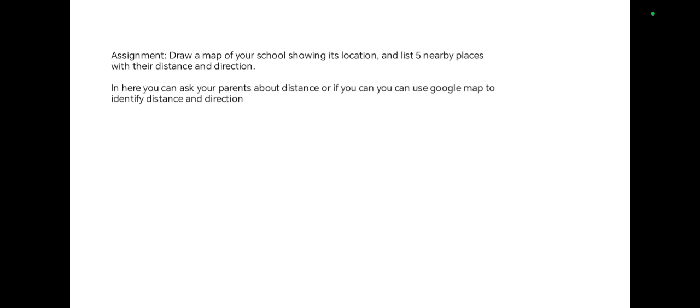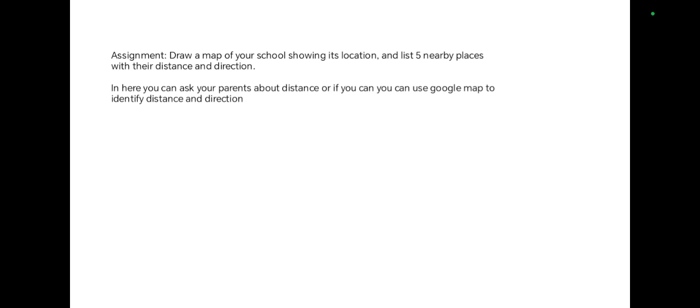Next, you have an assignment. Here is your homework for this part. Draw a map of your school showing its location and list 5 nearby places along with their distance and direction. For example, your list might look like grocery shop 300 meters west or bus stop 1 kilometer south.